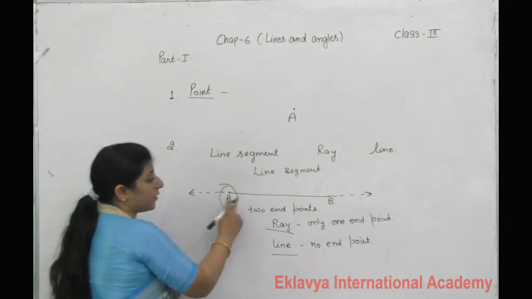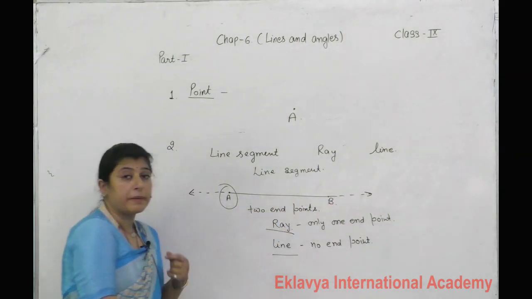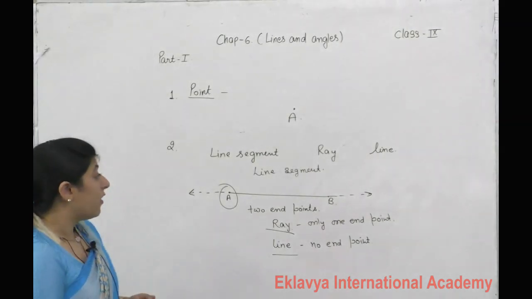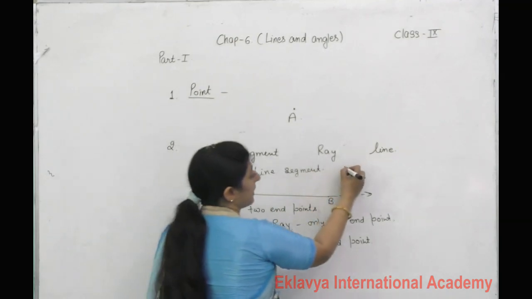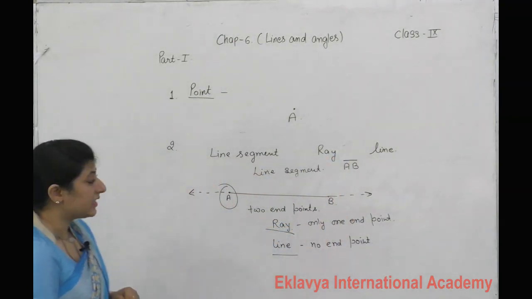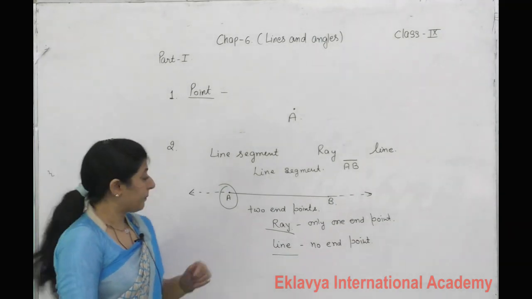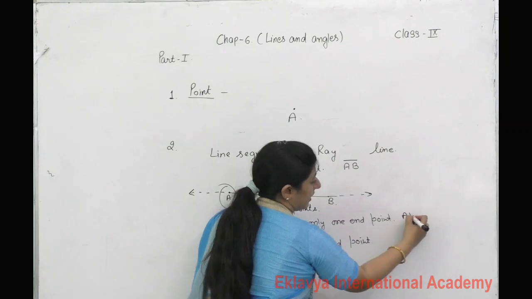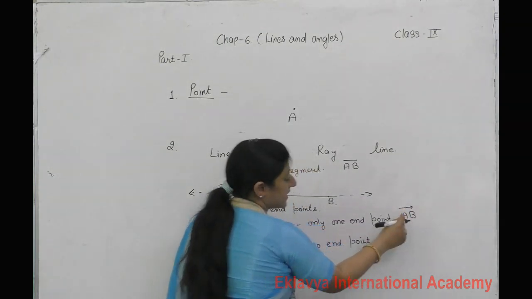Suppose I write AB. I want to represent it as a line segment, a ray, or a line. For representing a line segment AB, we write it like this. A ray is represented by an arrow on one side, which means this is ray AB.